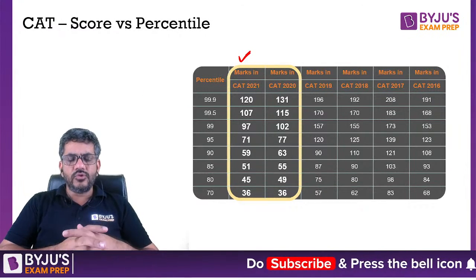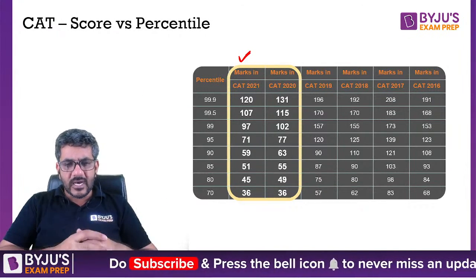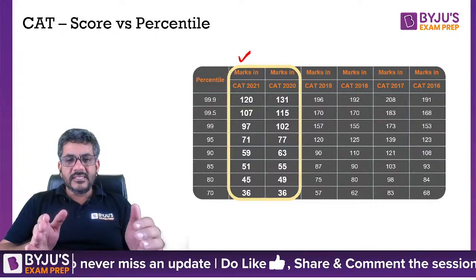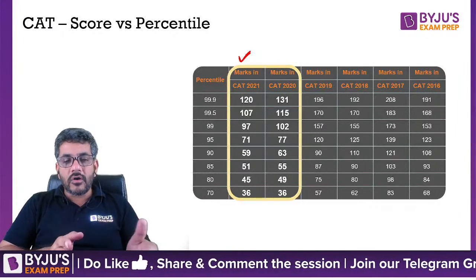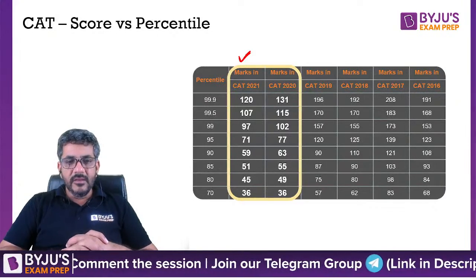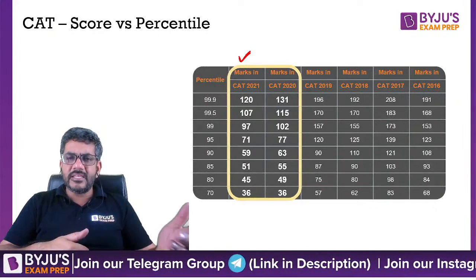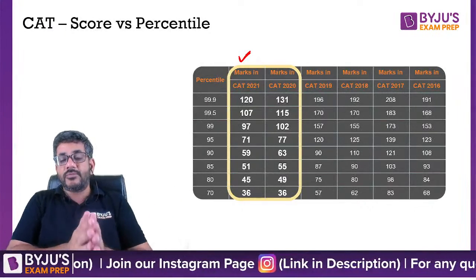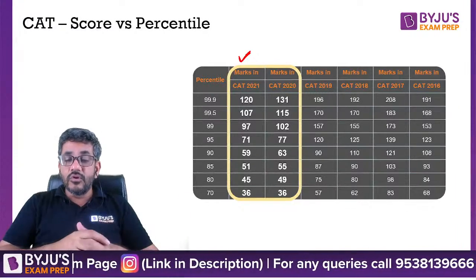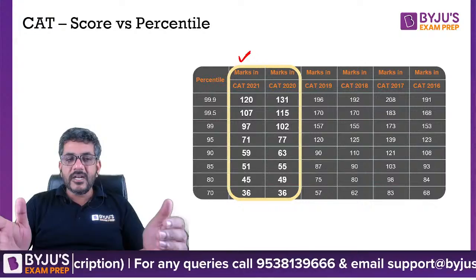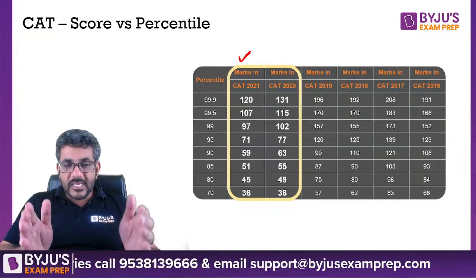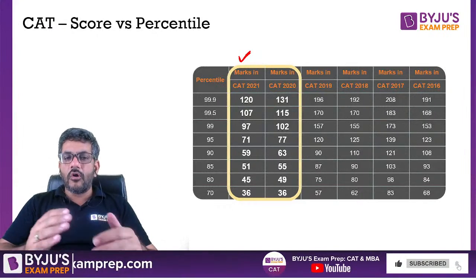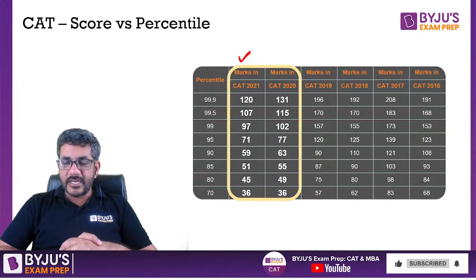My simple reason is, though currently we don't know how many questions are going to be there in the exam, one thing probably we all can say is that CAT 2021 probably was a more thought-out paper with respect to CAT 2020. 2020 was because of the COVID situation. Suddenly they had to reduce the time duration from 3 hours to 2 hours. But in 2021 they thought probably yes, we should be giving fewer questions. We have given more questions in 2020, which is not good. And that way they decided that okay, we will be going with a lesser number of questions in CAT 2021. So most probably this year's pattern would also be almost of the same type as that of CAT 2021.